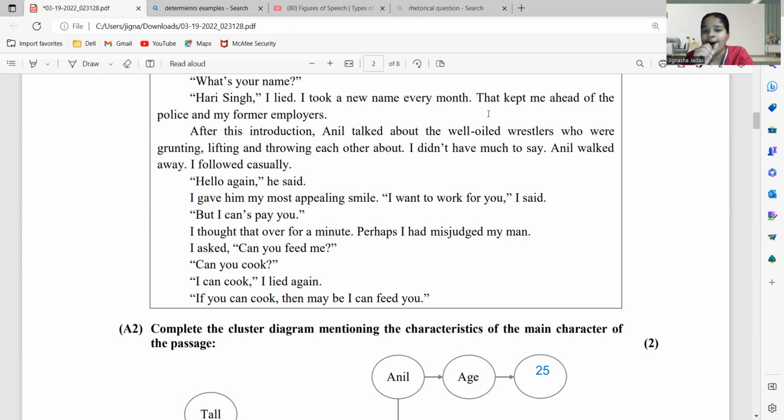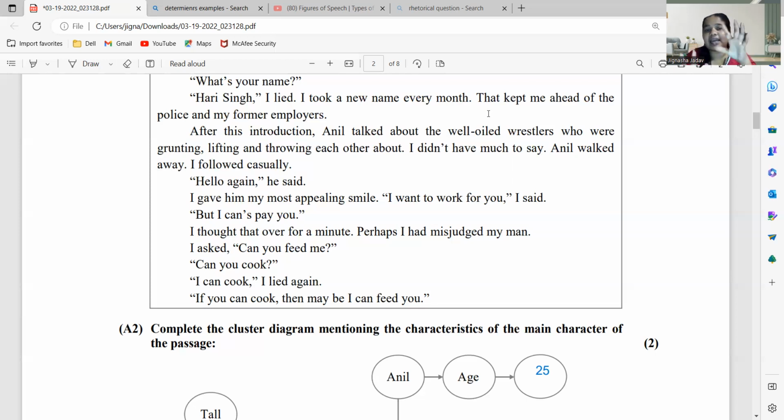But then he's like, if you can't work for me, then at least you can feed me. तो भाई आप मुझे खाना खिला सकते हो. So Anil asks him back, can you cook yourself? कि क्या तू खाना बना सकता है? And then he's like, yeah, I can cook. And then he lied again. Why did he lie again? Because उसको सिर्फ अनिल के साथ रहना था, उसका confidence जीतना था. And then he just wanted to make him his target. If you can cook, then maybe I can feed you. And then Anil politely says that, okay, if you are able to cook yourself, I can feed you. So this is the entire passage.